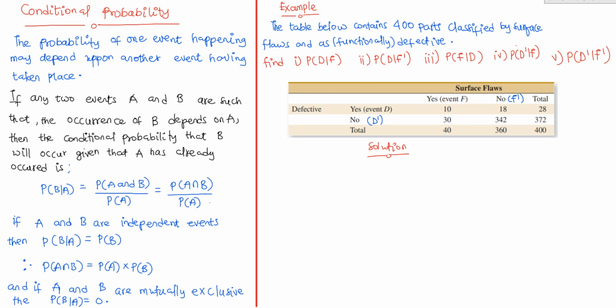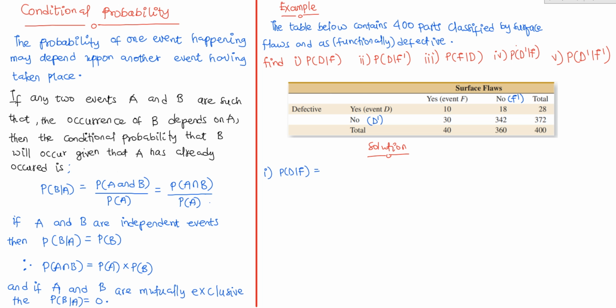All right, so let's look at the first part, which says that we should find the probability of D given F has already occurred. So the probability of choosing a defective part, given that you have already chosen a part with a surface flaw.